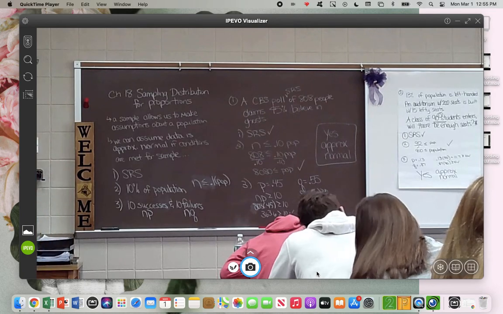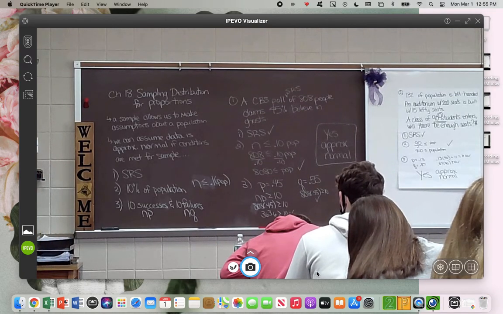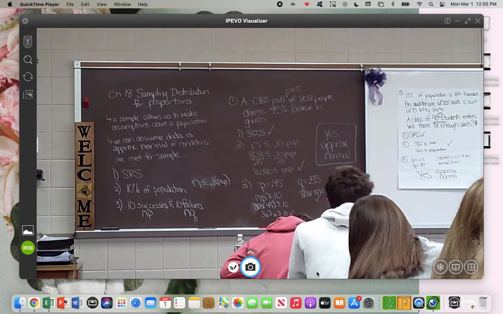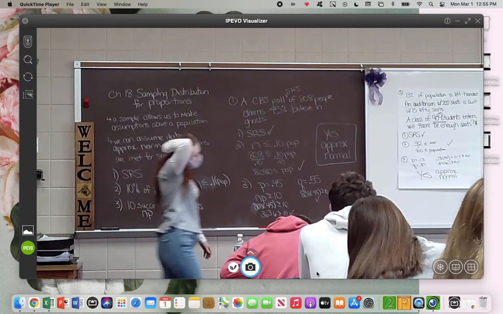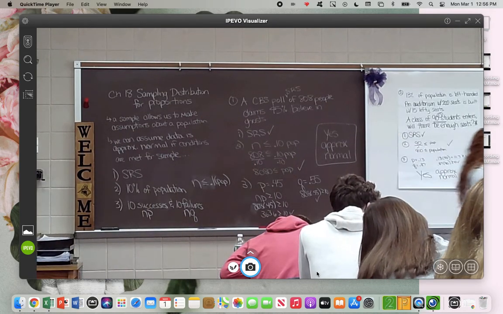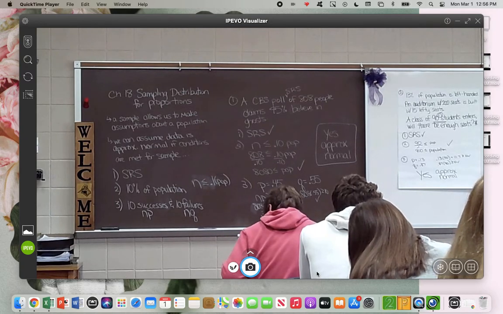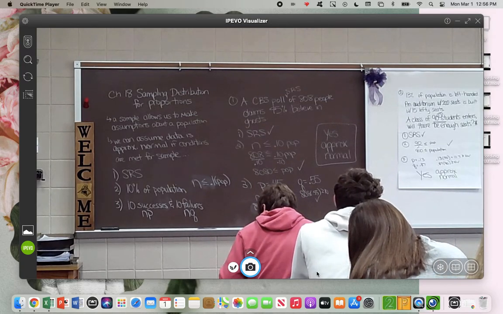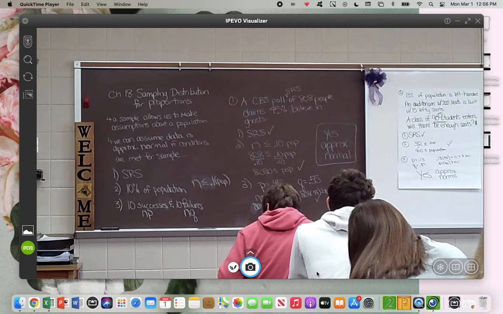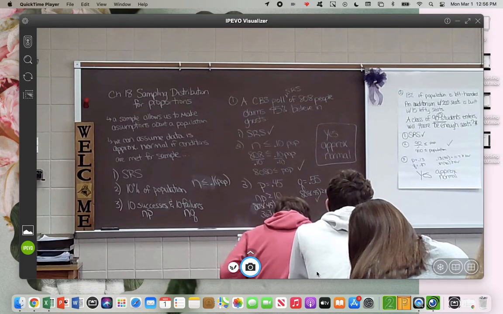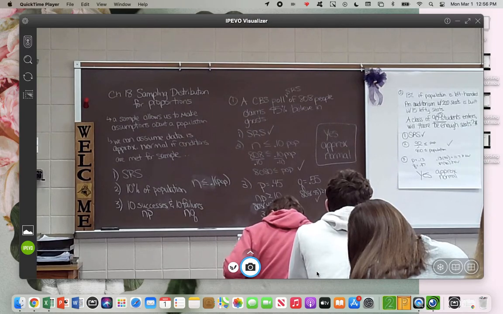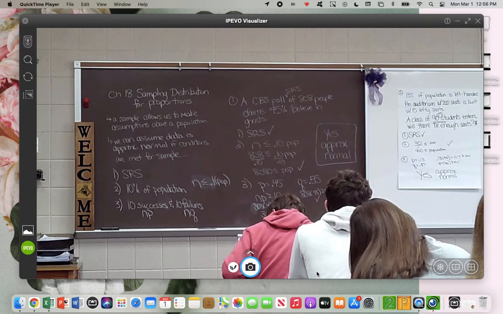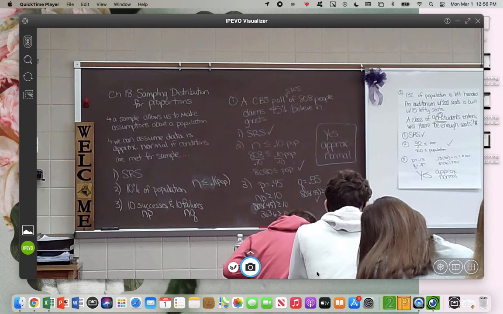Alright, what do you guys think about this one? Do you think that a speed trap, just the first 80 cars that go by, is random enough? Yeah, we have no idea what kind of cars in those 80 are going to come up. It's random enough. Now, what's 80 divided by 0.1? Do you think that 800 is less than the overall population of interstate drivers? Definitely.